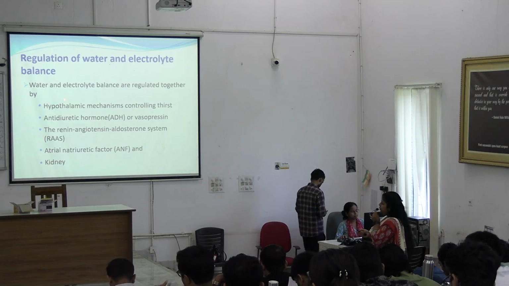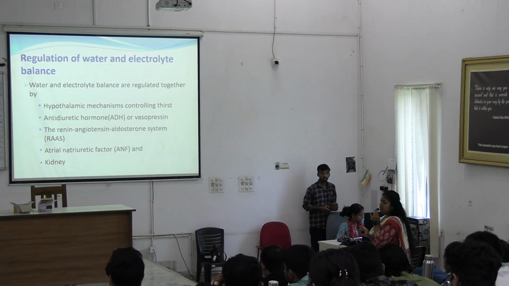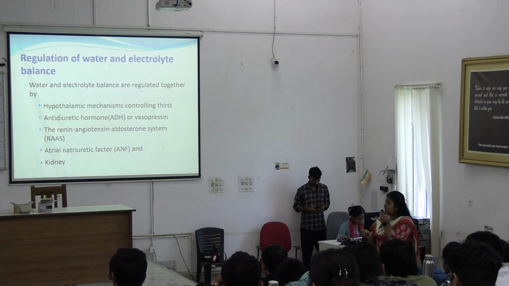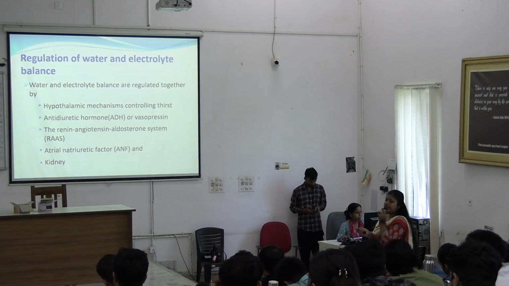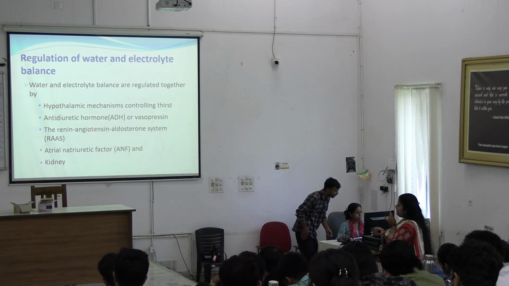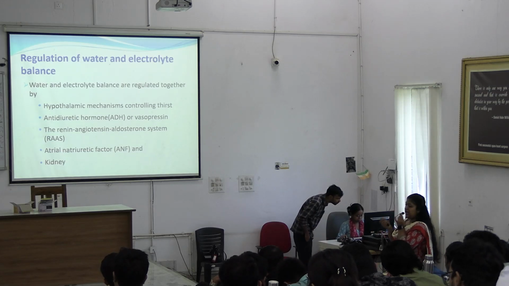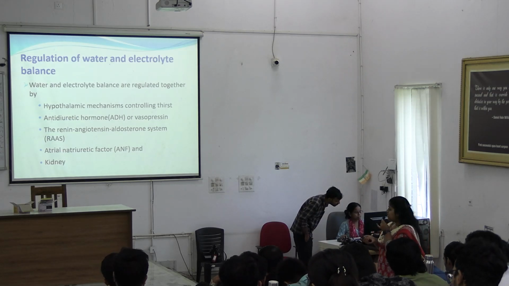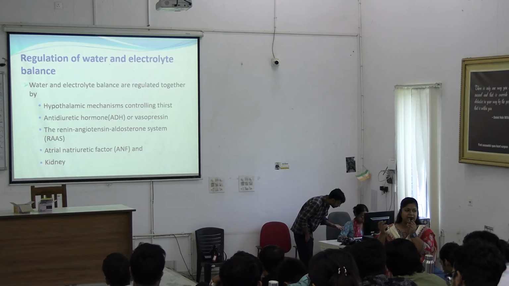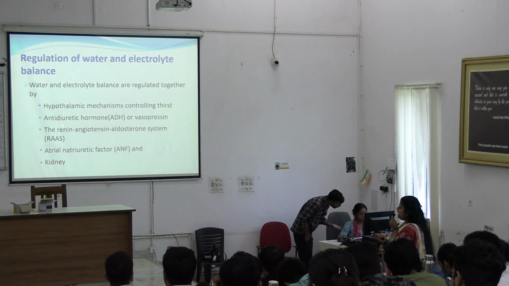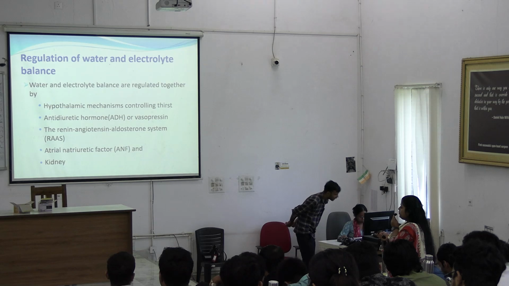First of all, it is the hypothalamic mechanism controlling thirst. Second comes the antidiuretic hormone, or ADH, or vasopressin. These are the regulatory factors of water and electrolyte balance. First is the hypothalamic mechanism or hypothalamic axis. Next is ADH or vasopressin.